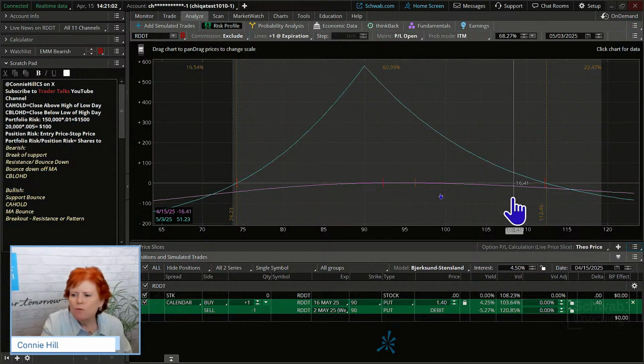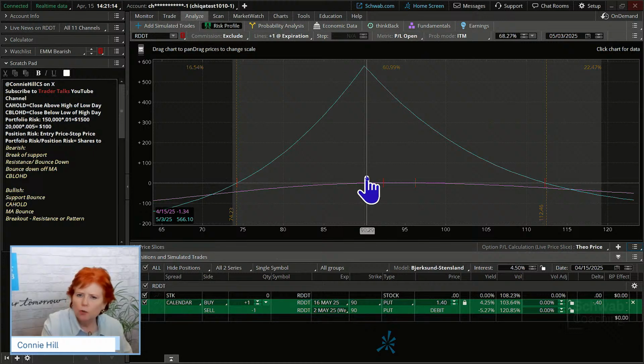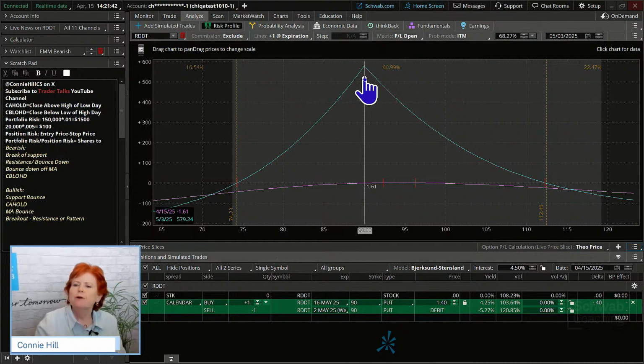So we've got a pretty wide berth, which is why this falls into the neutral category of strategies, because it's got a big range. Now, in an ideal world, which doesn't happen very often, the stock would expire right here at $90 on options expiration day. How likely is that to happen? Probably not a lot, but if it were to, it's saying our peak profitability there is $579. So we would be risking $1.40 to make $579. It's like, wow, that's a great risk reward ratio, right? But we don't want to count on it.